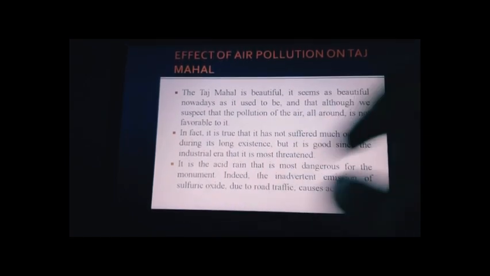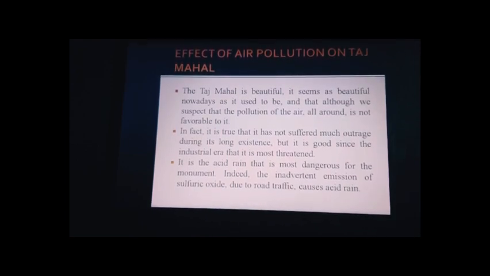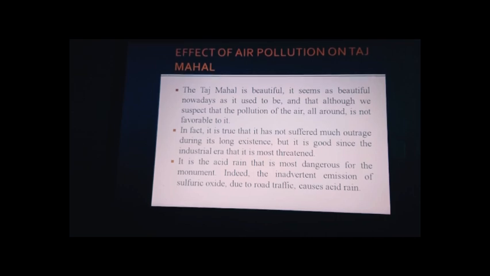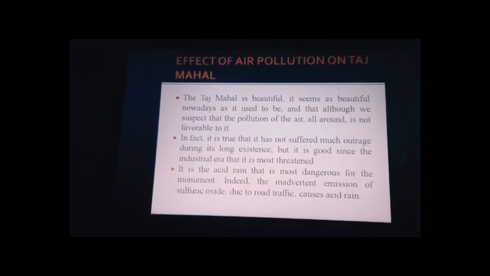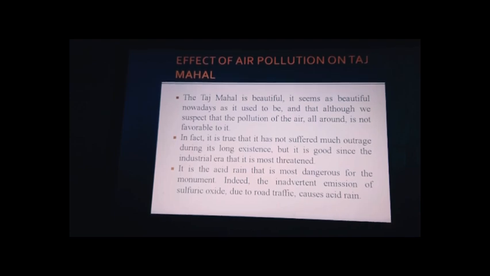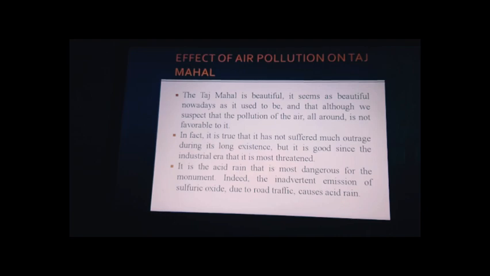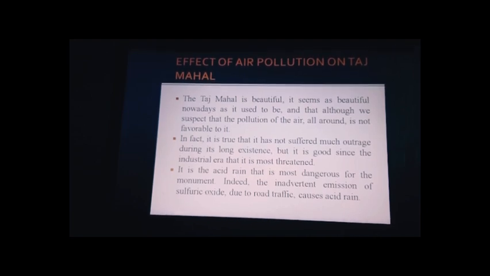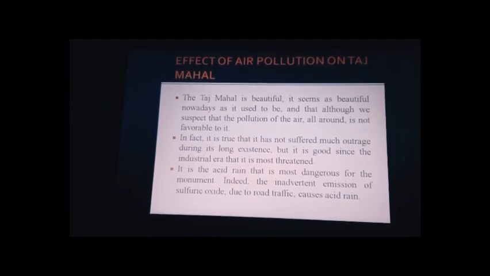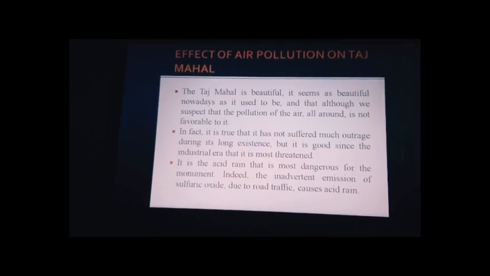What they are saying here, people can read it out, is that in fact it has not suffered much outrage during its long existence, but it is since the industrial era that it is most threatened. Before industrialization it was beautiful and safe enough. After industrialization, the Taj Mahal resides by the Yamuna river, if I'm not wrong, my friends.